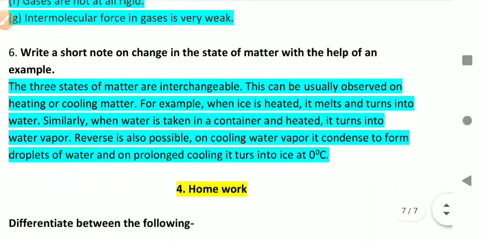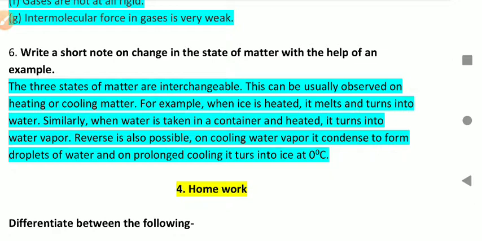And the last one is, write a short note on change in the state of matter with the help of an example. So we know that we can interchange from one state to another state of matter, solid to liquid, liquid to gas, and from gas to liquid and liquid to solid. By taking an example, we can explain it. So we shall start. The three states of matter are interchangeable. This can usually be observed on heating or cooling matter.